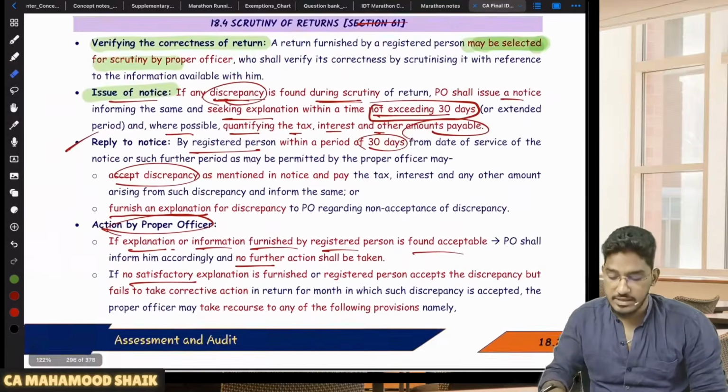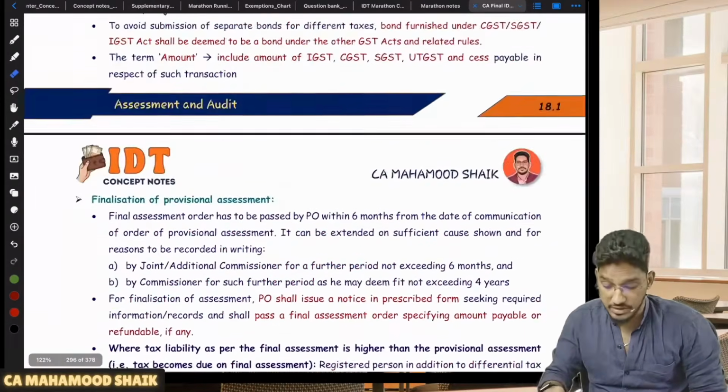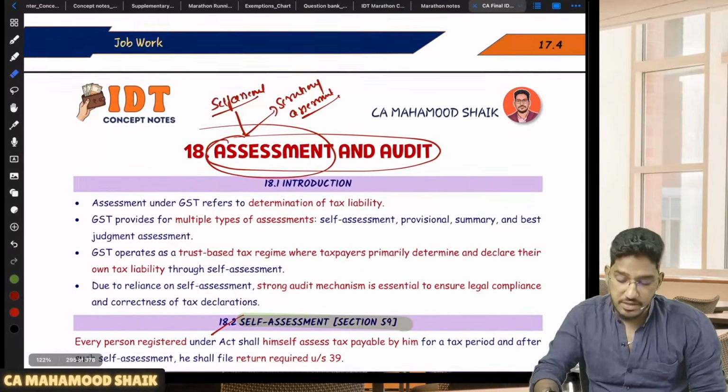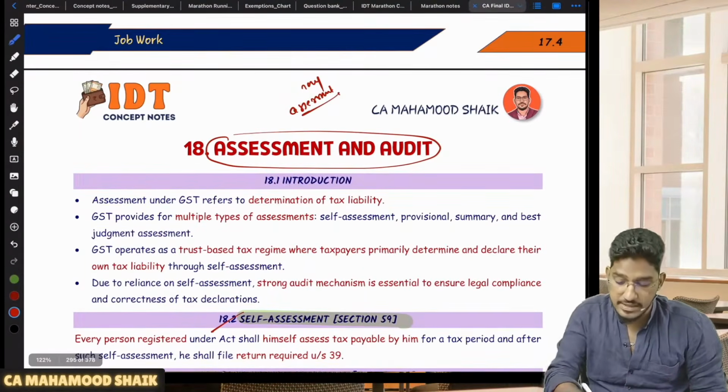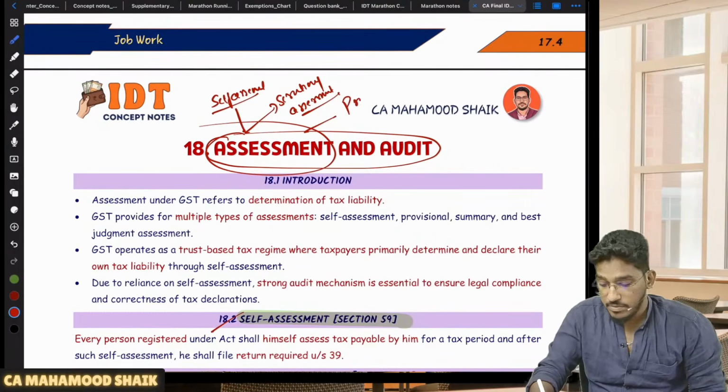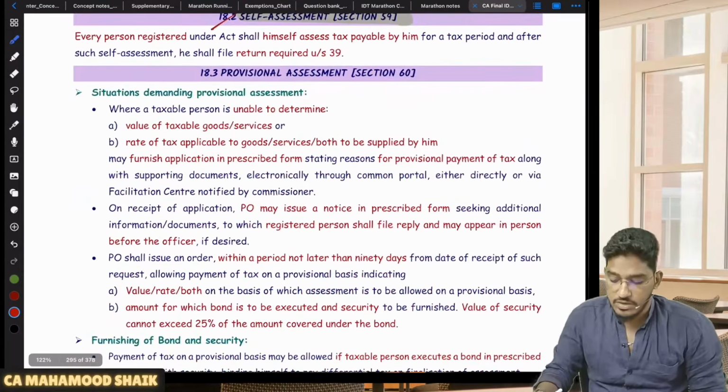So this is what regarding scrutiny. Now there will be something called provisional assessment. So two assessments we have covered. One is self-assessment, the other one is scrutiny assessment. Now the third one is provisional assessment. Sir, what is this provisional assessment?